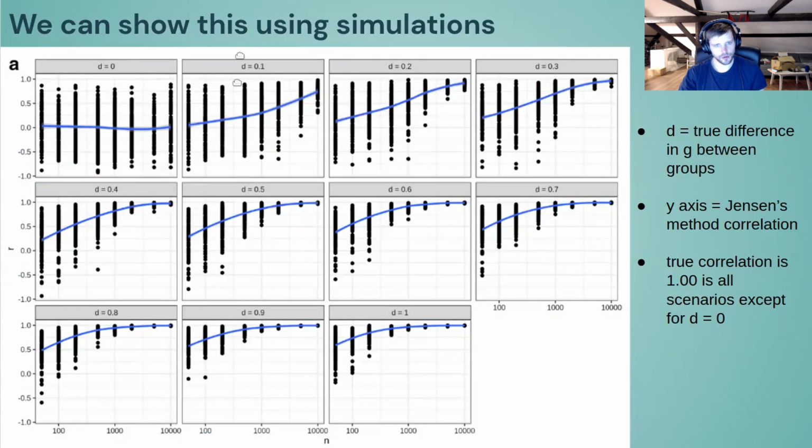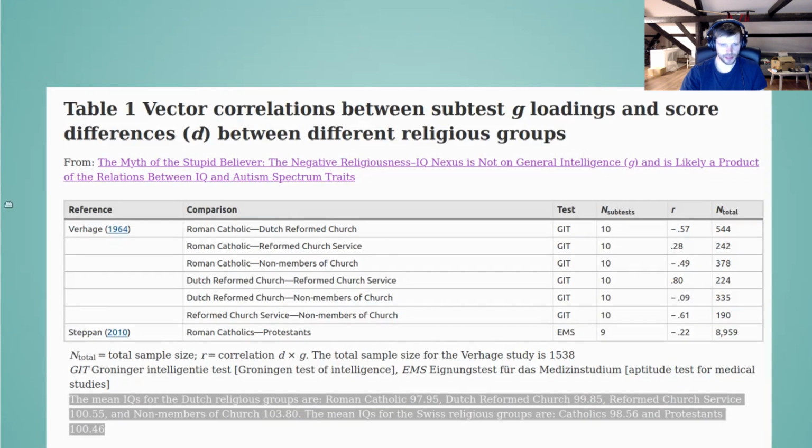And to show this was the case, I simulated data, and so these are the different boxes. You have the different actual true gaps, say between 2 groups. It can be religious people and atheists, or blacks and whites, or men and women. The groups don't matter. Rich people, poor people, whatever. And what you see is the average correlation that you get when trying to use Jensen's method. And this plot is assuming, I think, 10 tests with the same pattern as this one.